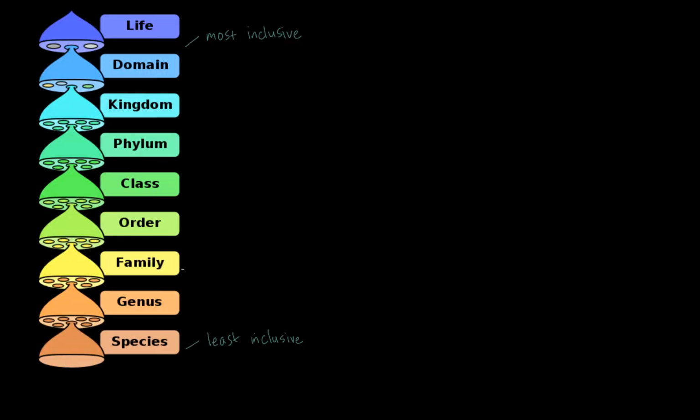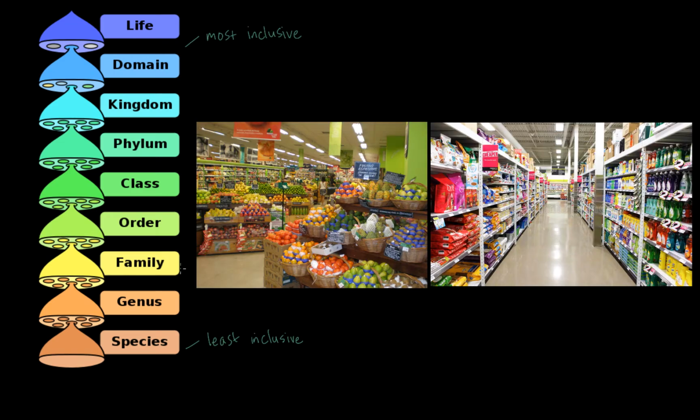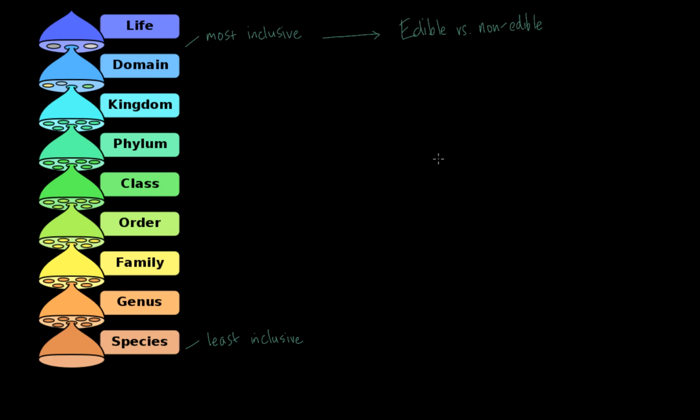So if you were to go into the grocery store and try and divide everything in there into just, for example, two very broad categories, that would be the equivalent of domain. So in the living world, domains are things like bacteria, archaea, and eukarya. In the case of the grocery store, how about edible versus non-edible products? So that's going to be our example of our domain. Is it edible or is it not edible?